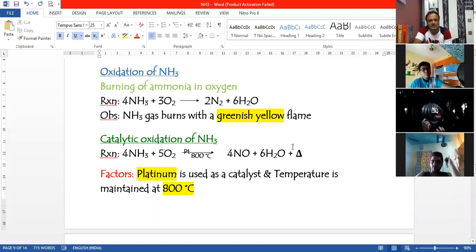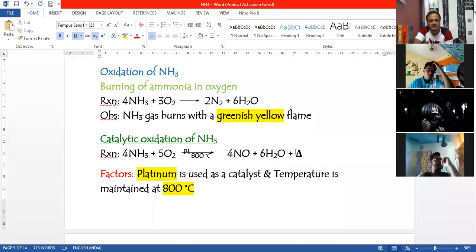As I say always, whenever there is a reaction which involves factors, you have to make sure that those factors are mentioned when you're writing the reaction, even if it is asked in the balancing part. Since the factors are just platinum and the temperature, these two things have to be mentioned along with this plus delta sign if this question is asked even under balancing equation, that is section 1. Since the term is catalytic oxidation, the reaction will not happen in the absence of a catalyst.